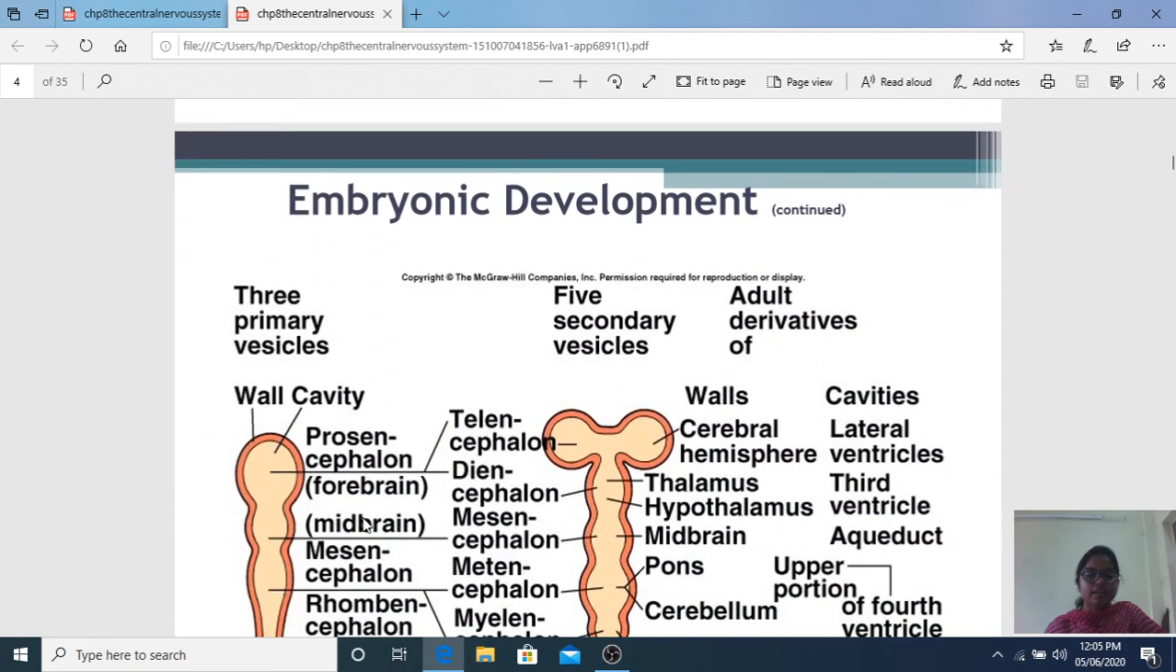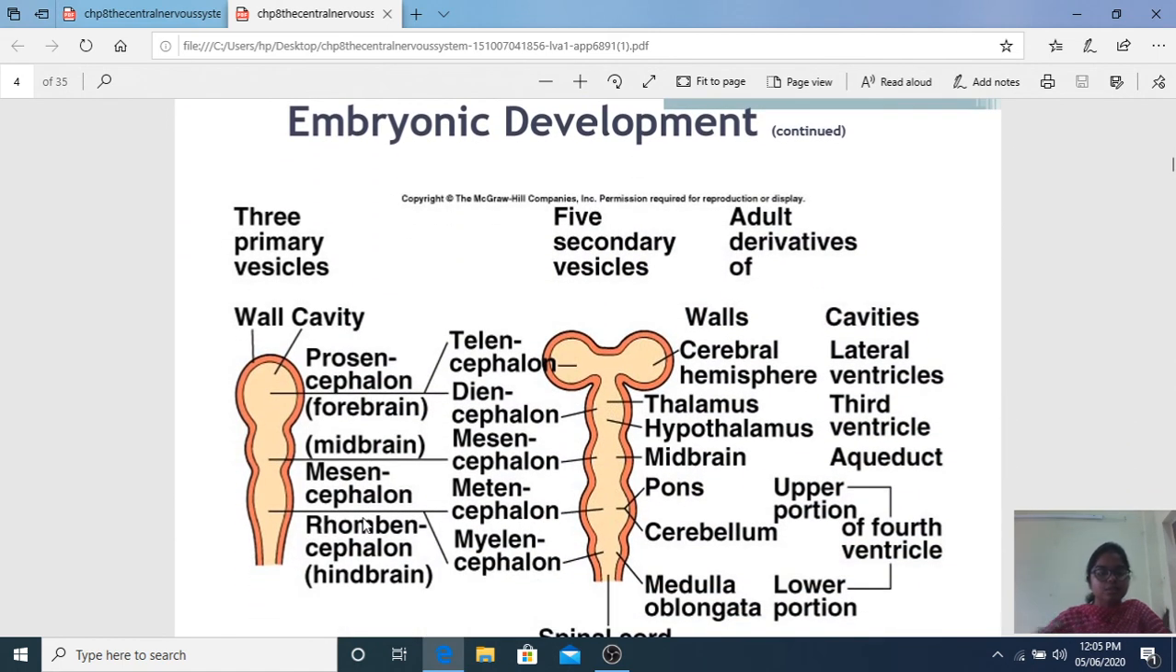Coming to the embryonic development, 3 main vesicles I told you: prosencephalon, mesencephalon, rhombencephalon. The prosencephalon is called forebrain, which is again divided into 2 parts: telencephalon and diencephalon. The telencephalon gives rise to the cerebral hemispheres. The diencephalon gives rise to the thalamus and the hypothalamus. And the mesencephalon forms the midbrain.